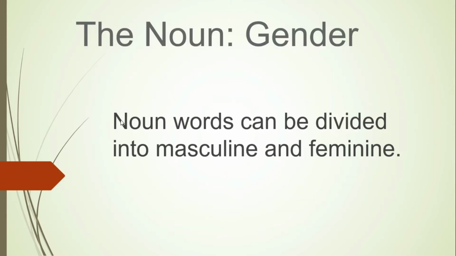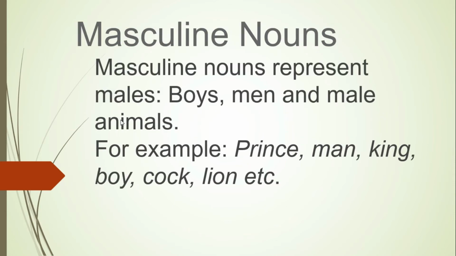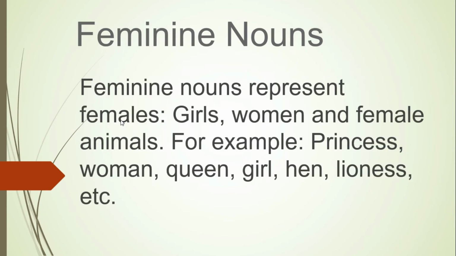Now, the noun and gender. Nouns can be divided into masculine or feminine. So what are masculine nouns? They represent males: boys, men, and male animals. For example, prince, man, king, boy, cook, lion, etc. Feminine nouns represent females: girls, women, female animals.